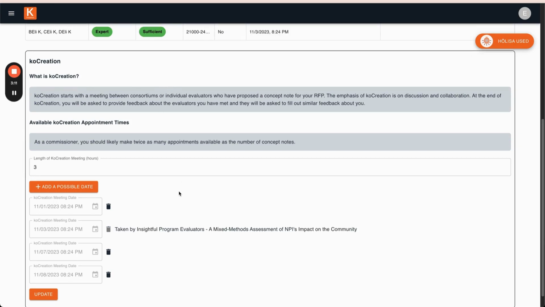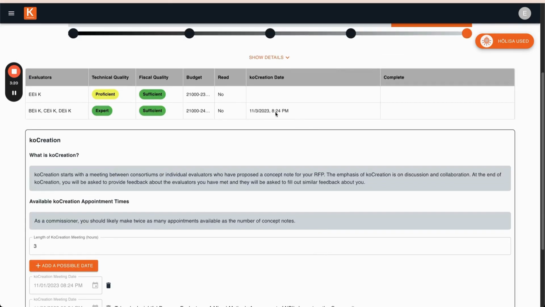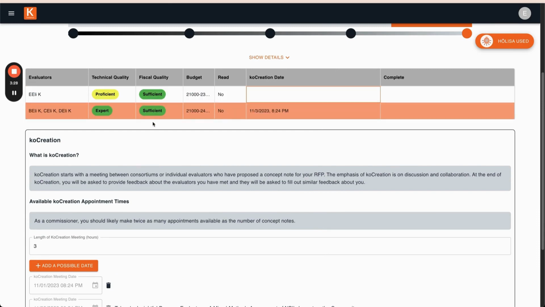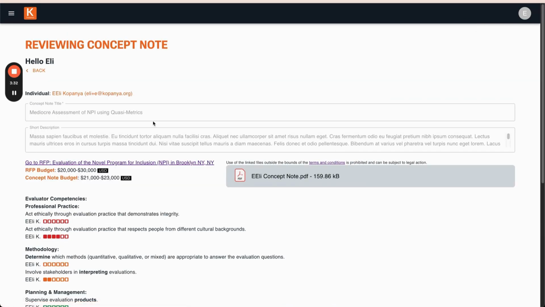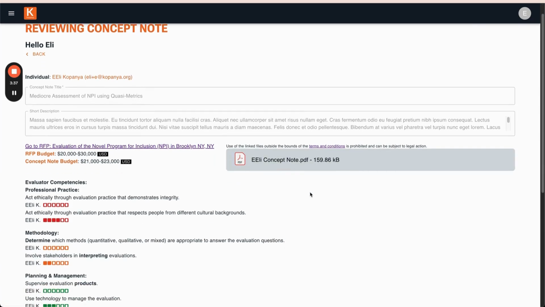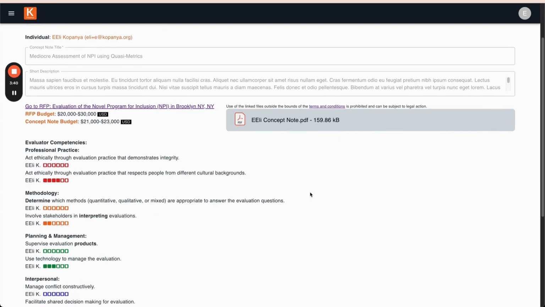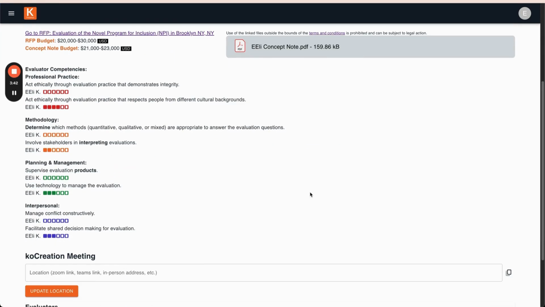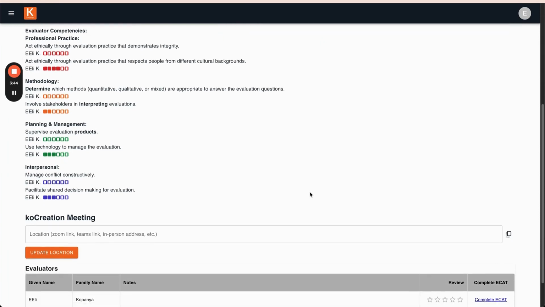Once a date is confirmed by the evaluator, their name or consortium name will appear next to the date, and a date will also appear in the table above. If you click on an evaluator's information in the table, a new page will open. This will show the concept note and the competencies of the single evaluator or consortium of evaluators, but below the competencies, you will also now see a co-creation section.